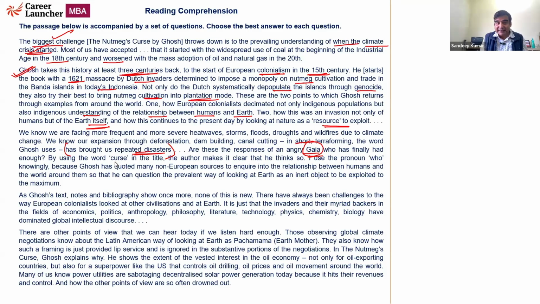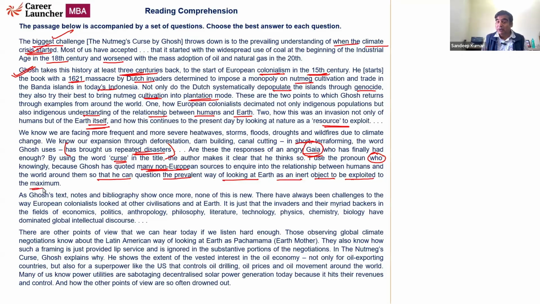By using the word curse in the title, the author makes it clear he thinks so. I use the pronoun who knowingly because Ghosh has quoted many non-European sources so that he can question the prevalent way of looking at the earth as an inert object to be exploited to the maximum.